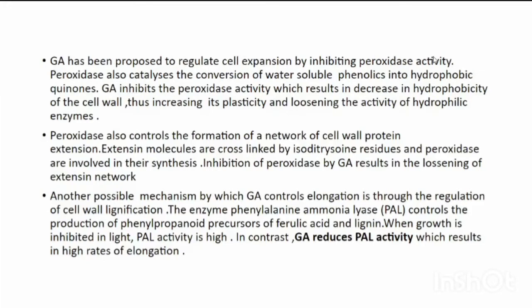Another possible mechanism by which GA controls elongation is through the regulation of cell wall lignification. The enzyme phenylalanine ammonia lyase (PAL) controls the production of phenylpropanoid precursors of ferulic acid and lignin. When growth is inhibited in light, PAL activity is high. In contrast, GA reduces PAL activity, which results in high rates of elongation.